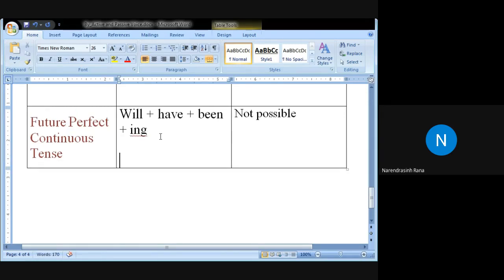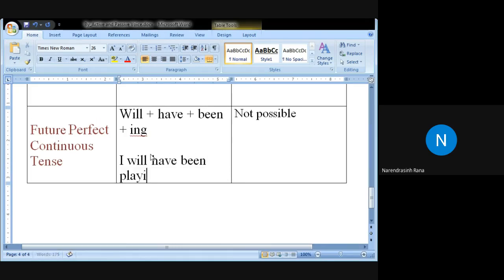Example of a sentence. This is your homework. You can prepare. I will have been playing cricket. Very good. Let me write. This is an example of future perfect continuous tense in active voice.